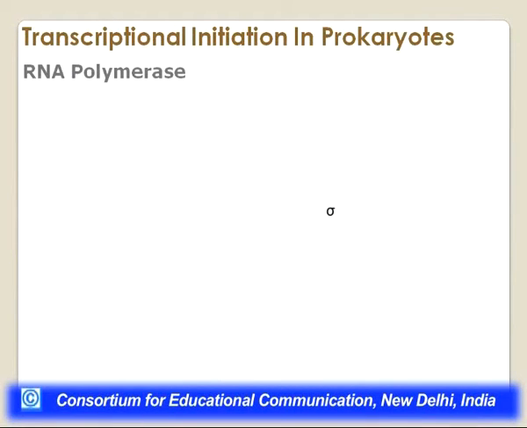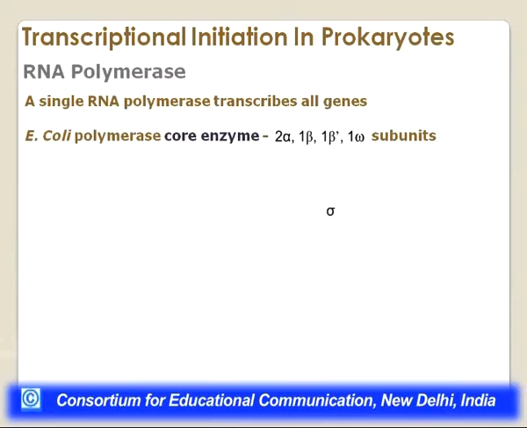We will talk about the transcriptional initiation in prokaryotes, and to start with we will talk about the enzyme, the RNA polymerase, whether it is a single subunit enzyme or what the structural features of this RNA polymerase are. A single RNA polymerase transcribes all genes. Why do I say that? Because when we do the transcriptional initiation in eukaryotes, we will see that there are 3 different kinds of RNA polymerases which are used by the eukaryotes for transcribing different genes. But in prokaryotes, particularly in bacteria, a single RNA polymerase transcribes all the genes.